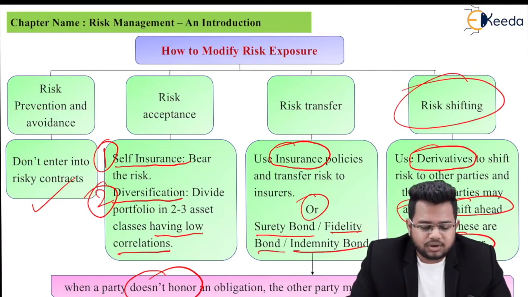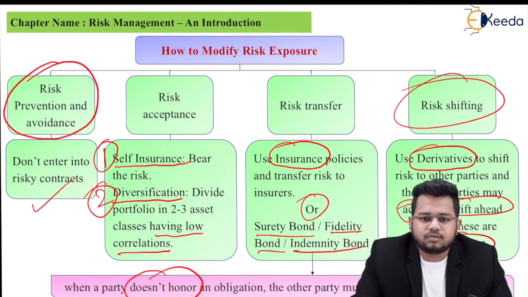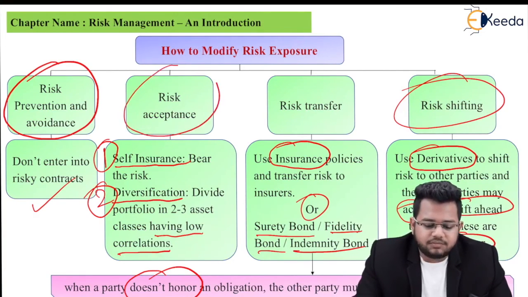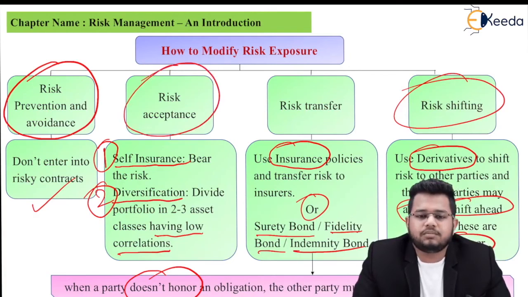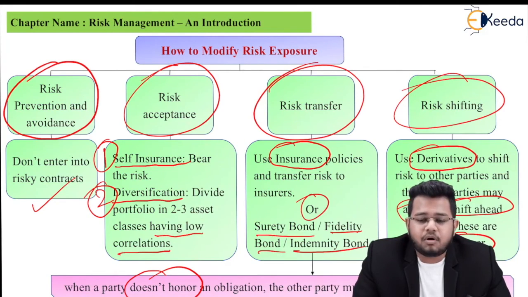All in all, you can categorize these measures into four parts. First one was risk prevention and avoidance. You do not enter into the transaction. Risk acceptance, where you take self insurance, meaning you bear the risk, or you can diversify it. Third one was risk transfer through indemnity bond or through insurance policy. And last one was risk shifting through derivatives.